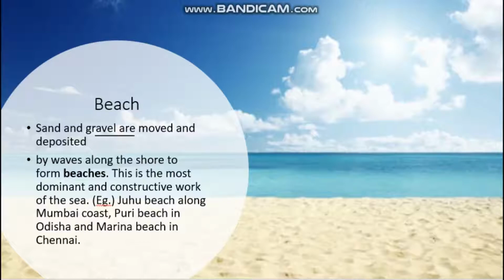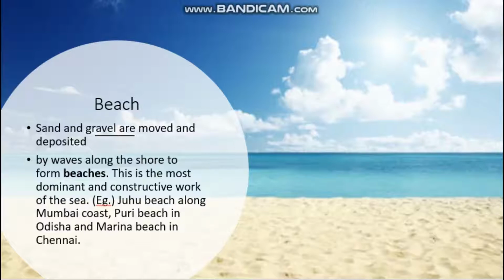So, the most important portion of the sea is the beach. How was this beach formed? Because of the waves only. When continuous waves were there, the sand and the gravel are moved and deposited by waves along the shore to form beaches. This is the most dominant and constructive work of the sea.